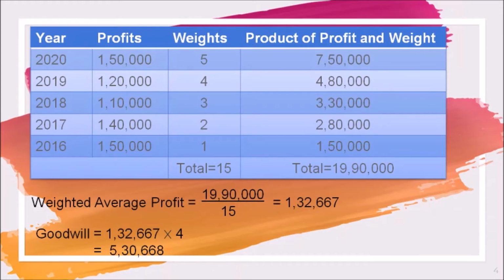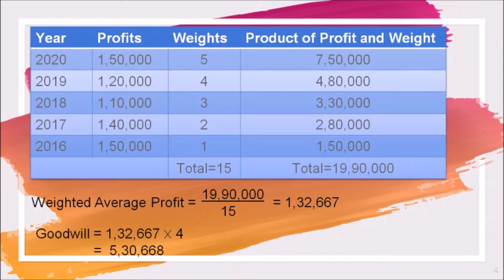Now we'll calculate weighted average profit, and that is total of product divided by total of weights. So 19,90,000 is divided by 15, that is 1,32,667, that we have rounded off, right? So that is weighted average profit.